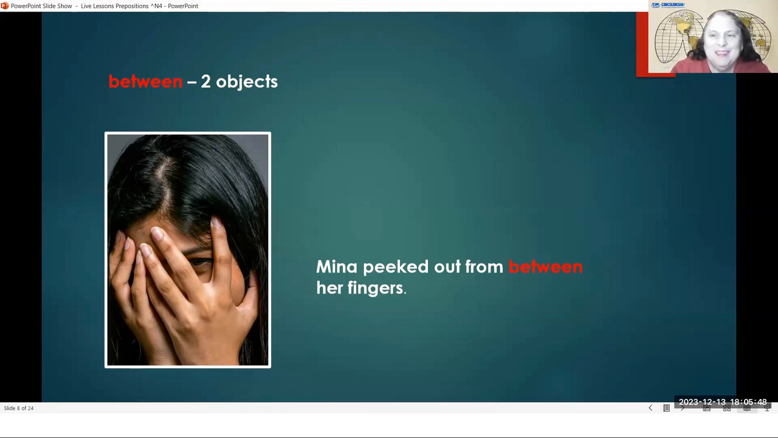Okay. So that could be confusing, but we don't say among the fingers. Even though you have 10, even though there are 10 fingers, we don't say that you're among fingers. That would seem strange. We say between your fingers.